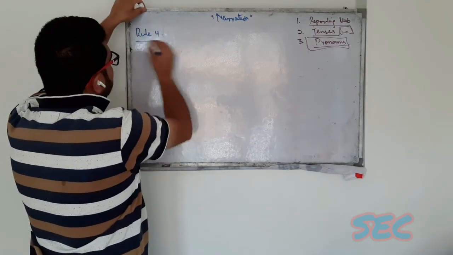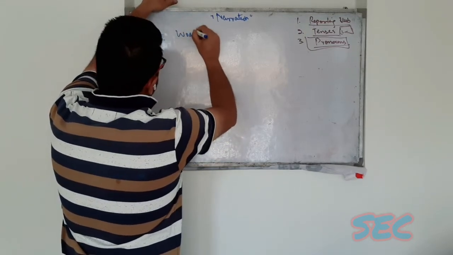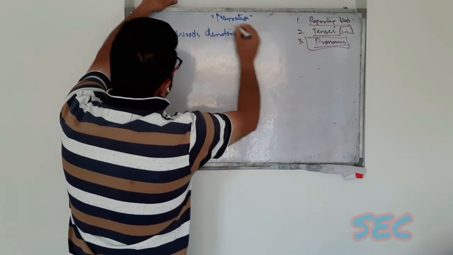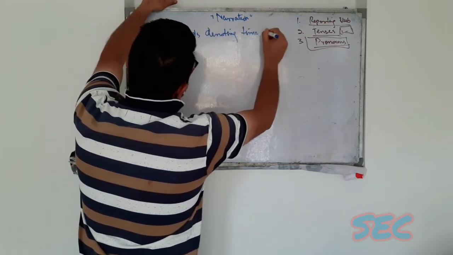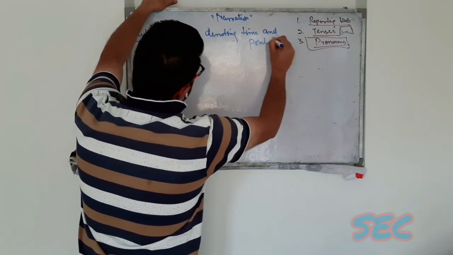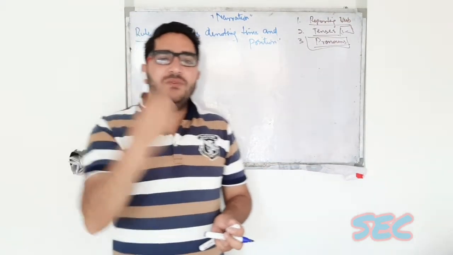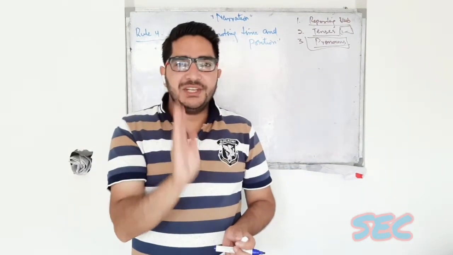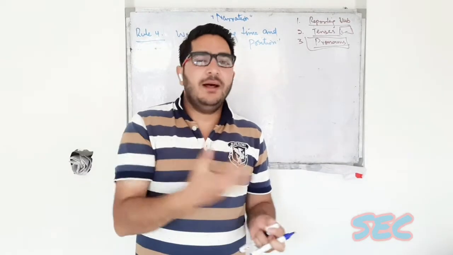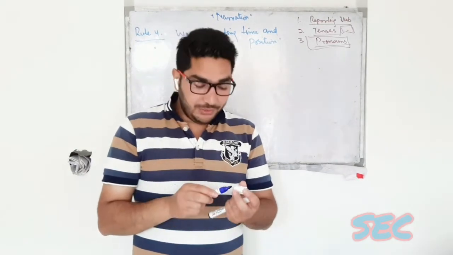So rule 4 is about words denoting time and position. We'll see how these words are changed when we change direct speech into indirect speech. First, I will tell you about some words and I'll let you know how they are changed.